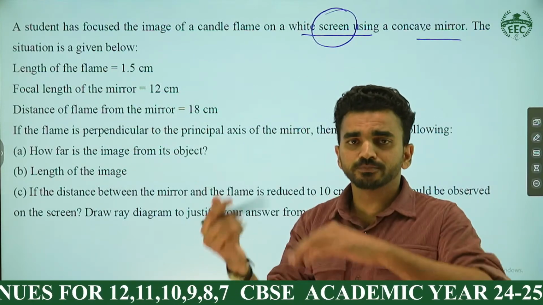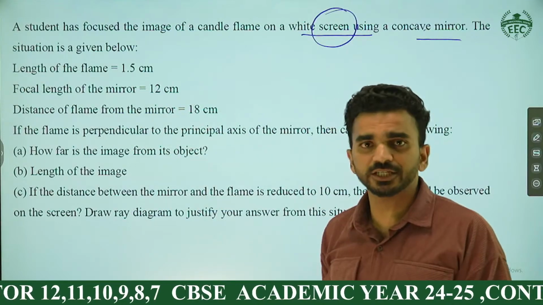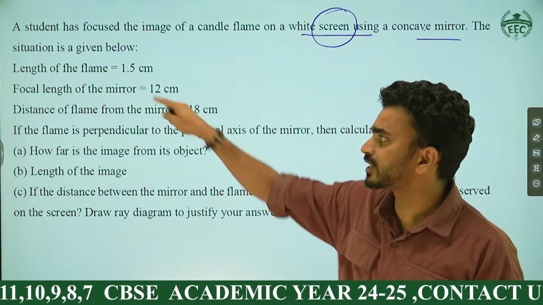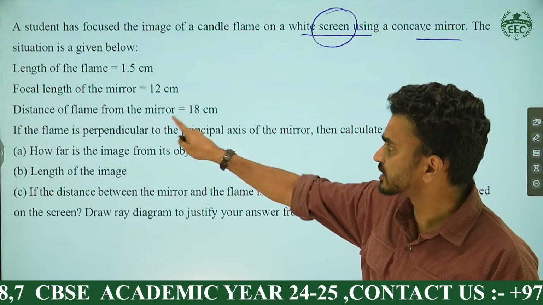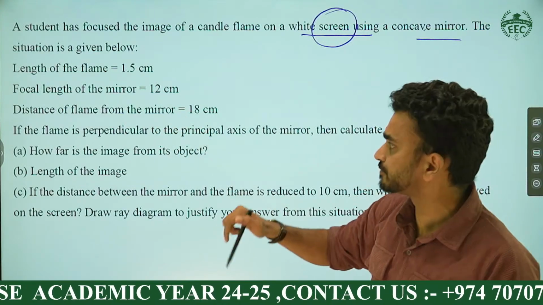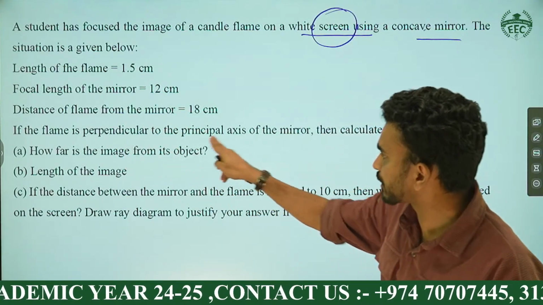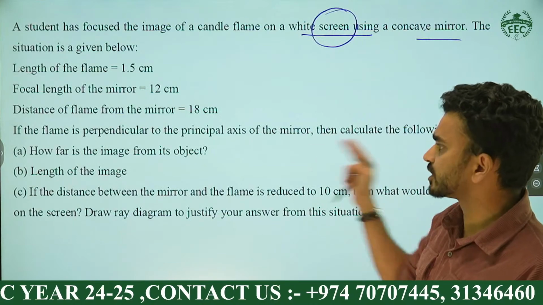Length of the flame, the object which is kept: how much is the length? 1.5 centimeter. What's the focal length of the mirror? 12 centimeter. Distance of the object from the mirror is 18. If the flame is perpendicular to the principal axis, then calculate the following.